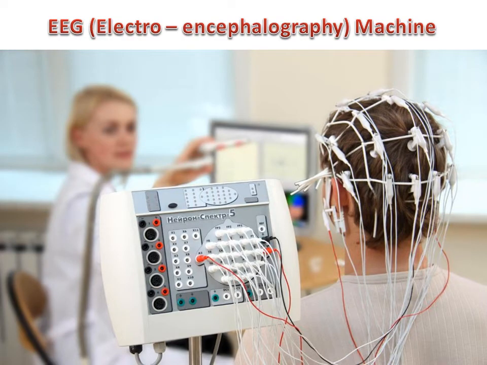Next one is EEG. This machine is used to record the activities of the brain. The small electrical probes attached to the head receive the electrical impulses of the brain and display them on a computer screen. This device can retrieve the data in both states, where a patient is awake or asleep.